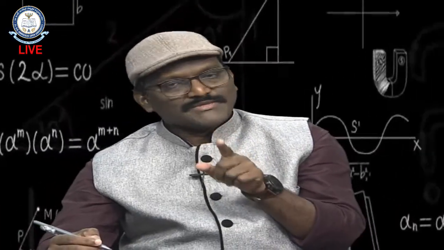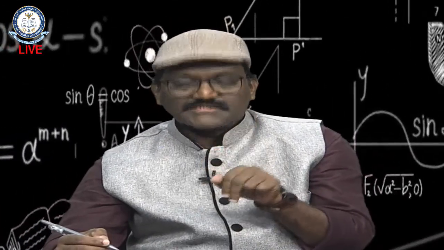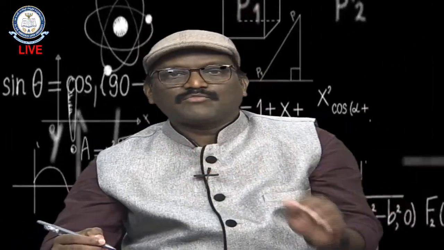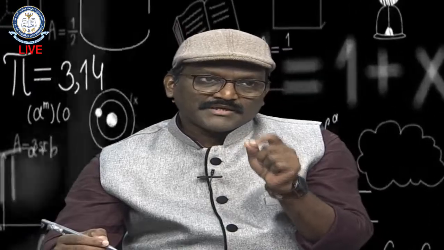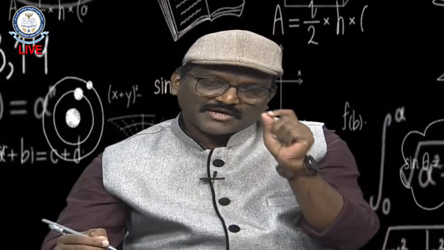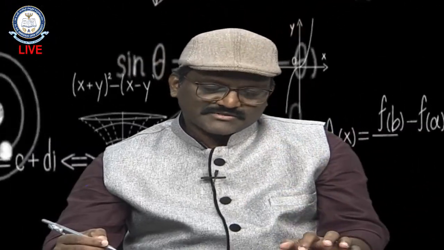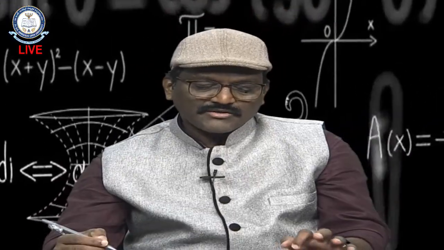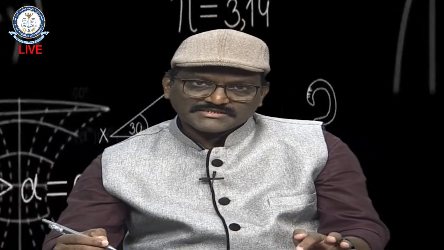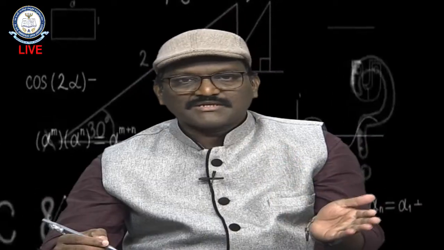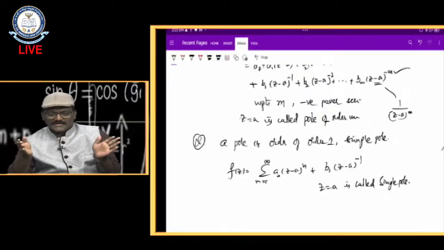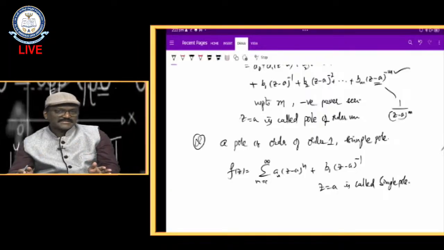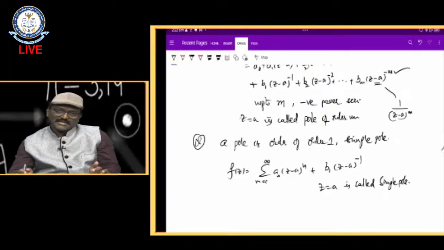One is removable singularity, another one is essential singularity, which contains an infinite number of negative terms, and another one is pole of order m. The negative power series contains up to m terms. According to this, for a removable singularity there are no negative terms, but for a pole of order m there is a residue, and for an essential singularity, the residue.